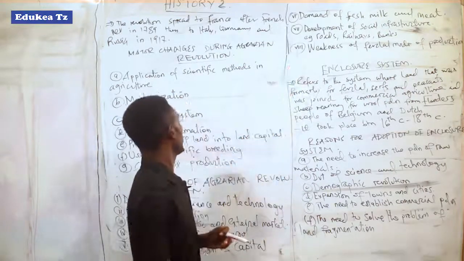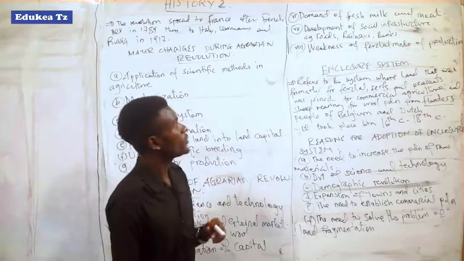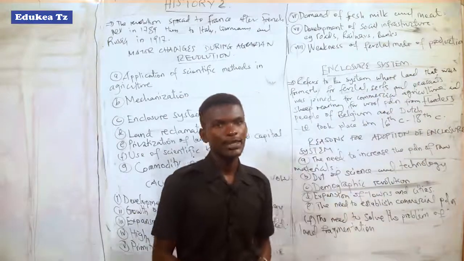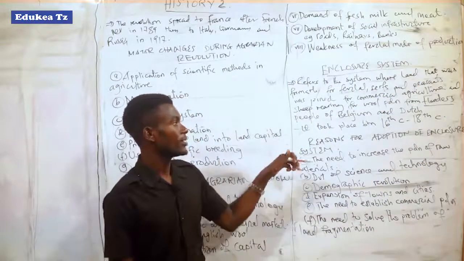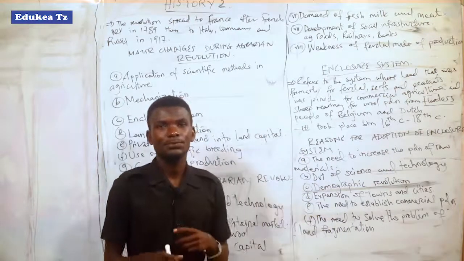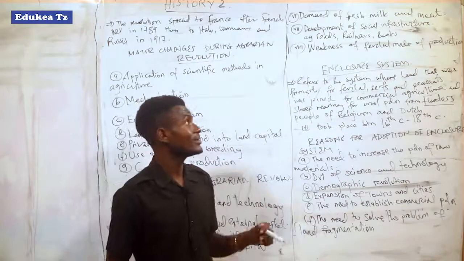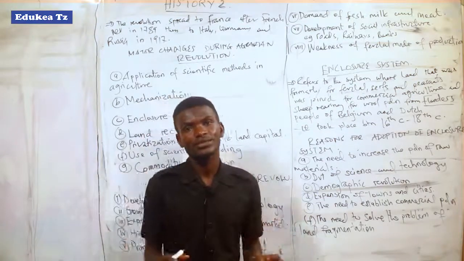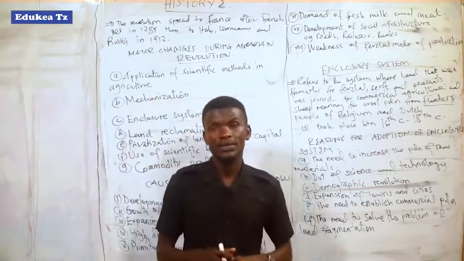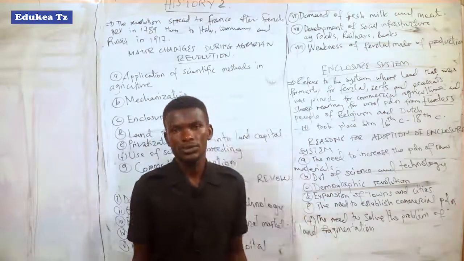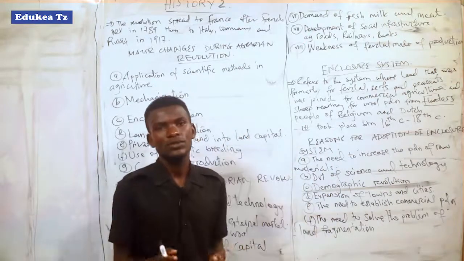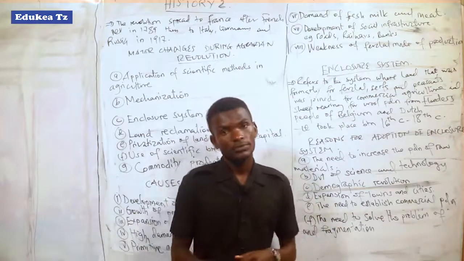Another cause of agrarian revolution was the weakness of the feudal mode of production. As we have seen in the last explanation, the feudal mode of production underwent different problems. So its weakness gave room for the agrarian revolution to take place, because the feudal mode of production used crude tools in production and traditional or poor methods of cultivation or farming.